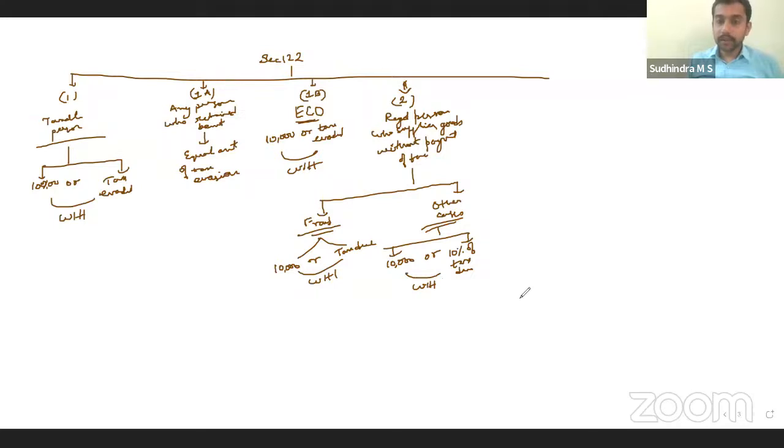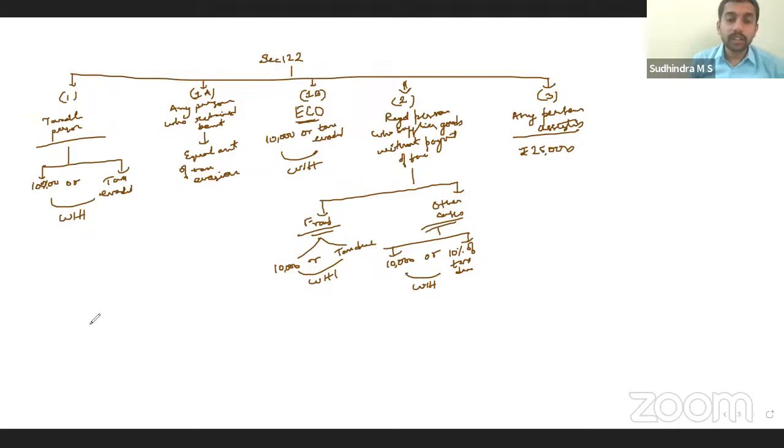Then the last one, subsection 3. Any person who assists in contravention: 25,000. Now, whatever amount I am telling, this is under the CGST Act. The equivalent amount in SGST will also be there. If it is an offense in IGST, double. Clear?